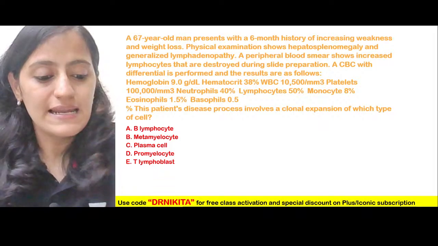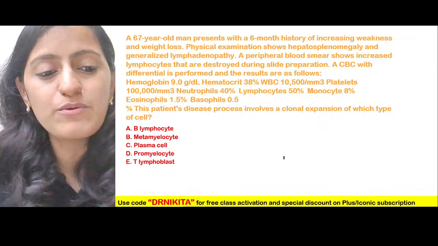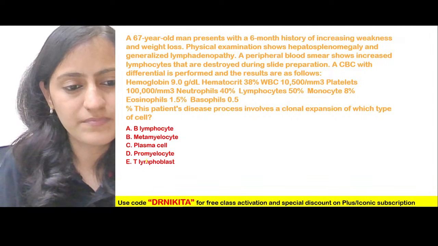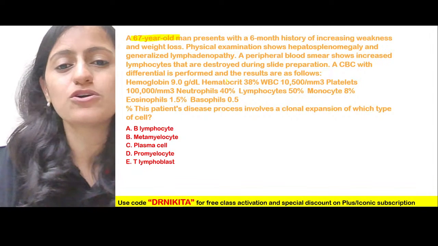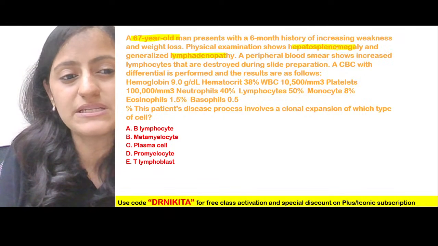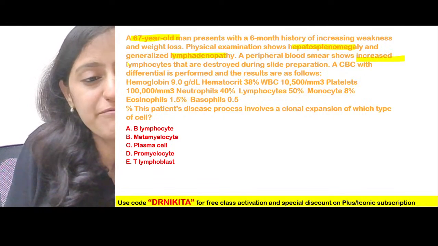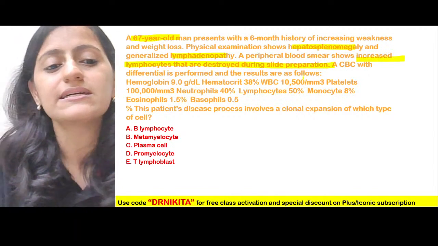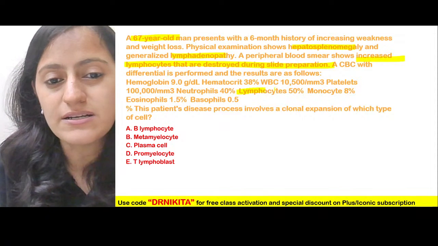Okay. Let's try solving this question. Tell me, what do you think would be the answer to this? A 67-year-old man, increasing weakness, weight loss, hepatosplenomegaly, lymphadenopathy. There are increased lymphocytes that are destroyed during the slide preparation. That is the most important clue here.